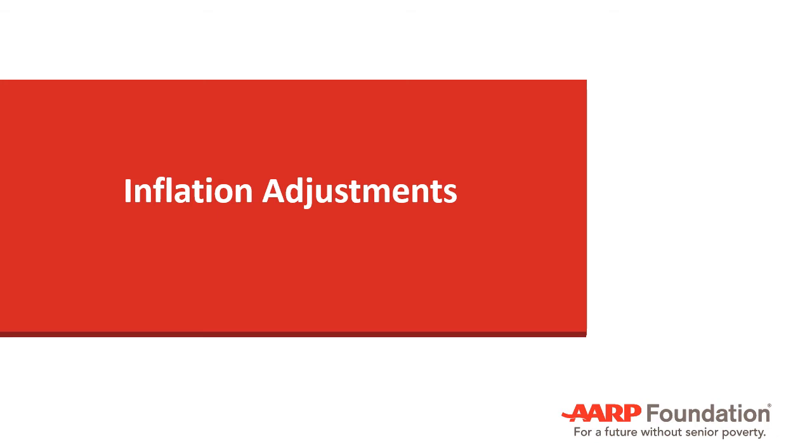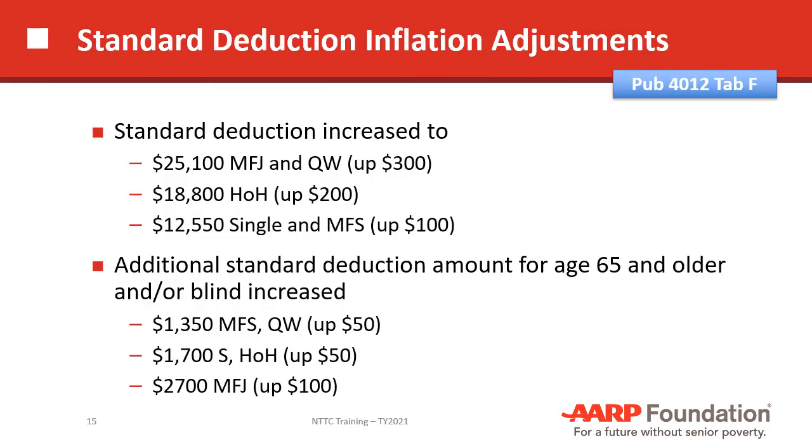Inflation adjustments. Each year, the standard deduction is adjusted for inflation, and this year is no exception. So here we have the numbers for 2021. The standard deduction has increased in the case of a married couple or a qualified widow or widower. It's $25,100, up $300 from last year. Head of household is now $18,800, up $200 from last year. And single and married filing separately are $12,550, and that's up $100 from last year.